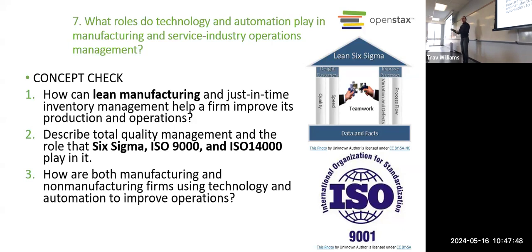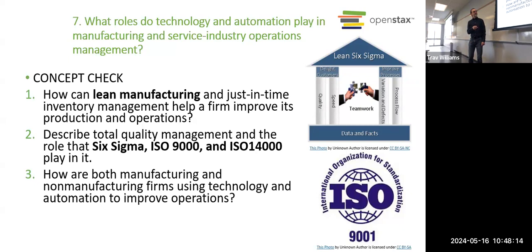How can we get rid of some of this waste? For example, let's say you've got a worker that works at this workstation right here, and their tools are way over there. They're spending a lot of time just going back and forth. Why don't you move the tools to where the worker is, right? It's that kind of thing. And doing that makes you more efficient, makes your organization more lean. So that's one whole approach to TQM.